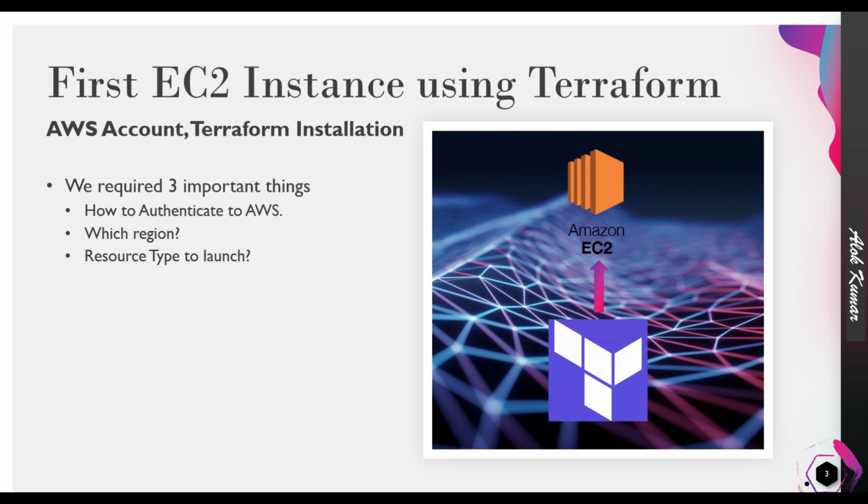So you have to be very specific, because the AMI will change per region. Suppose you are going to create a Linux instance in the Mumbai region, that particular image will have a different name from the image for Ohio. So you have to be very specific about that, and also about the resource type, which type of resource you are creating.